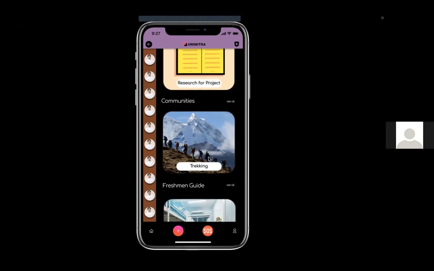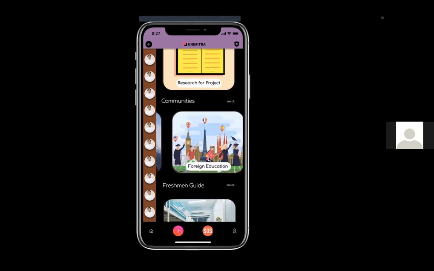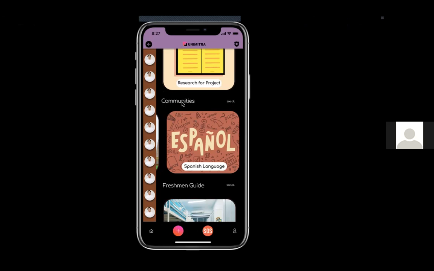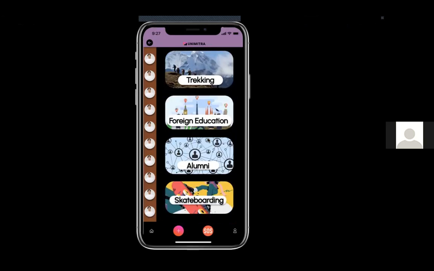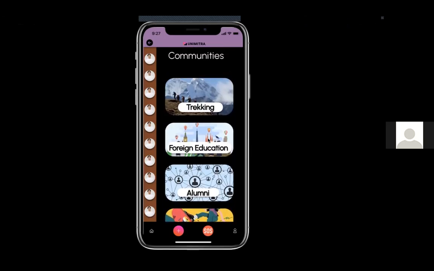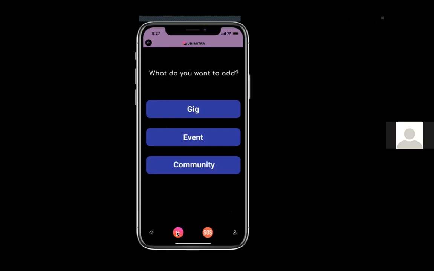Next comes communities, such as trekking, foreign education, and Spanish language. The communities will not be limited to the ones that we have listed here, because we feel that one of the primary functions of Unimitra is to let people interact with people of common interests and share their stories. So there can be many more community pages, and users can easily create community pages with the add button. When you click the add button, options are displayed for what you want to create, such as a gig, event, or community.